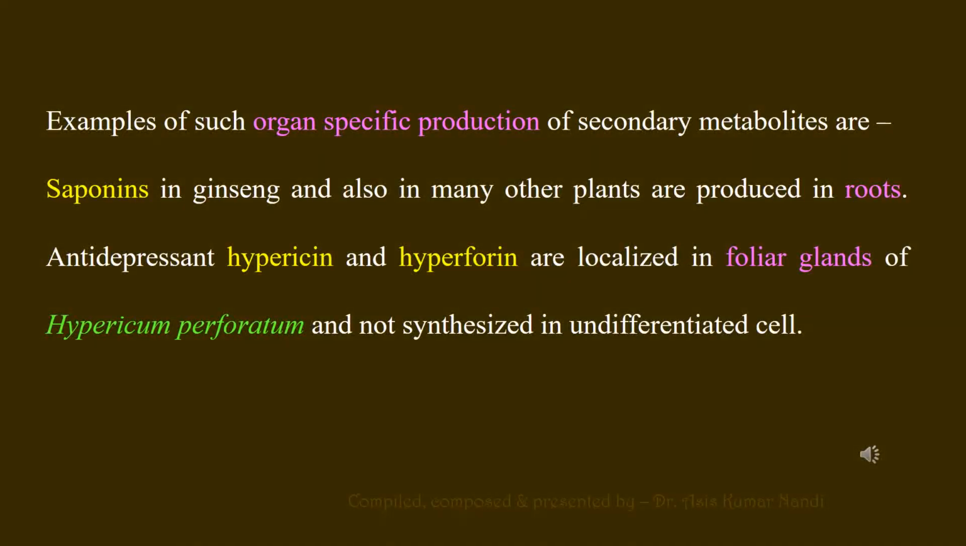Here are two examples of organ-specific production. For example, saponins are generally produced in the roots in greater amount, as it happens for ginseng or chlorophytum, etc. Two other compounds, hypericin and hyperforin, which act as antidepressants, are localized in foliar glands of Hypericum perforatum.